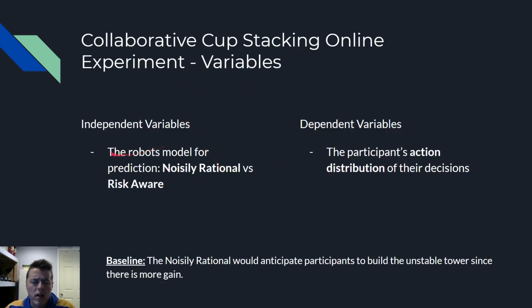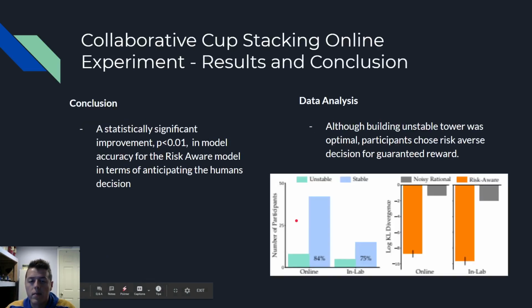So what are the variables? Well, the independent variables here are the two models we're looking at. The dependent variables are the participants' action distributions. So what did the participants decide? The baseline here is a noisily rational model would anticipate participants to build the unstable tower since there's more reward.